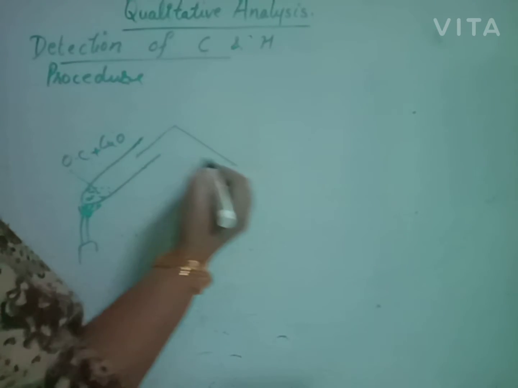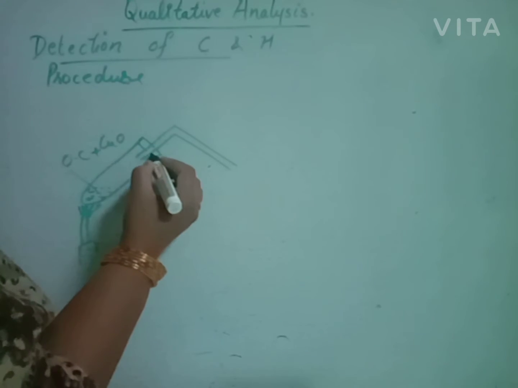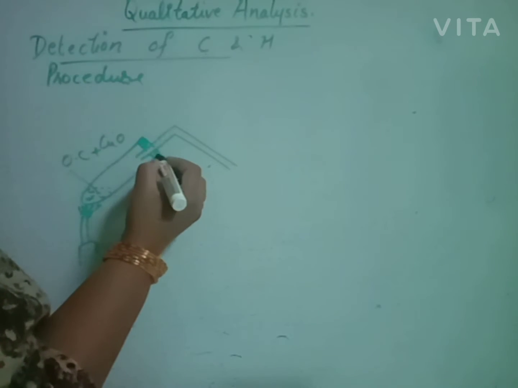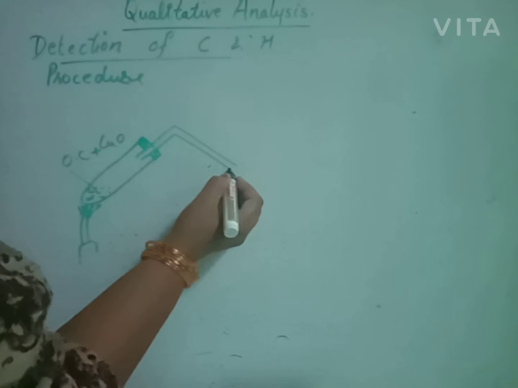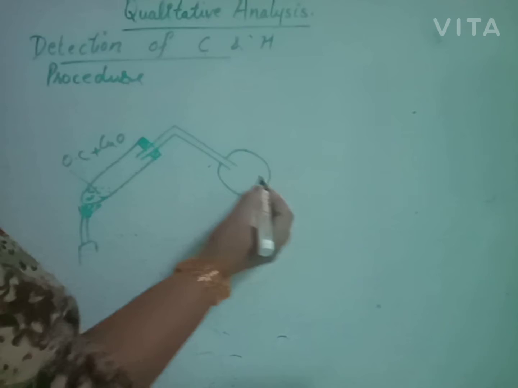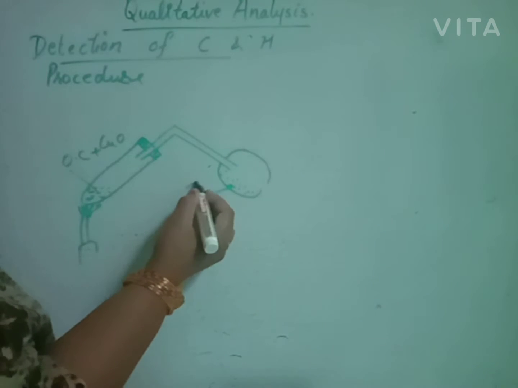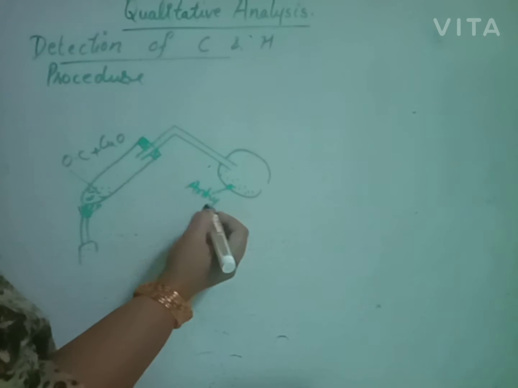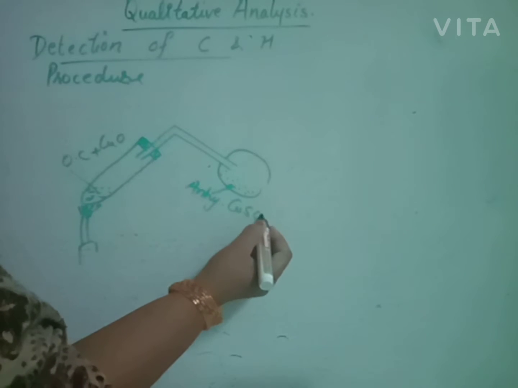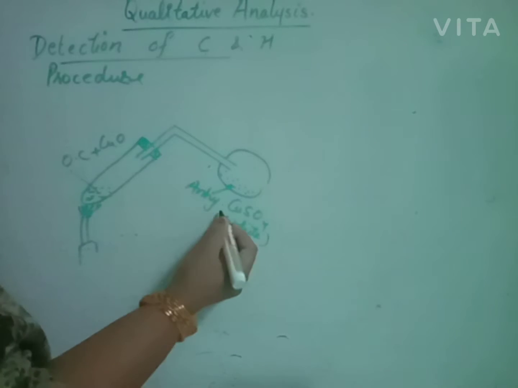A delivery tube is fitted into it with a cork. Clear? And this delivery tube is connected with a bulb containing anhydrous copper sulfate. What is the color of it? It is white in color.